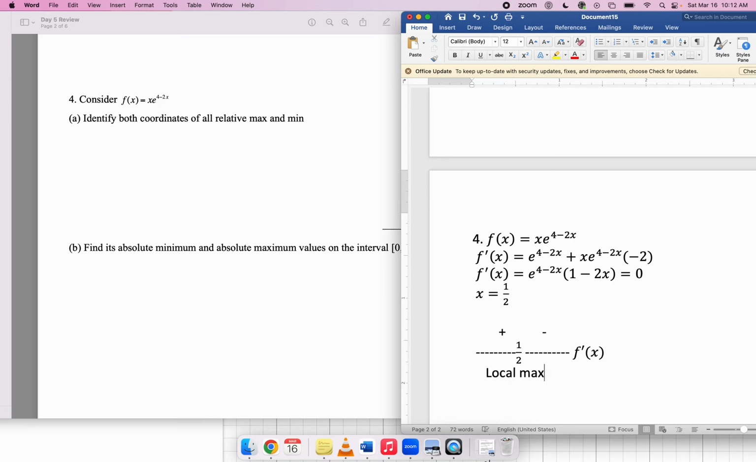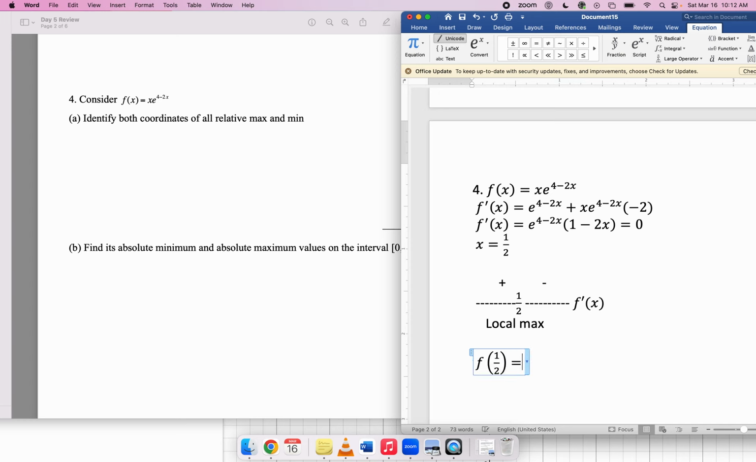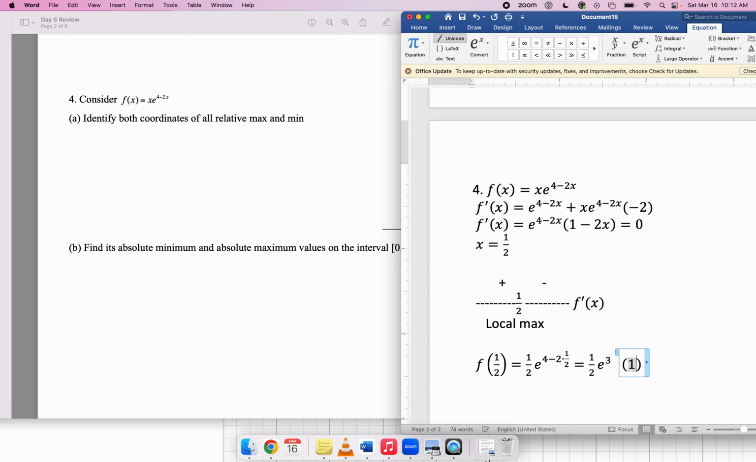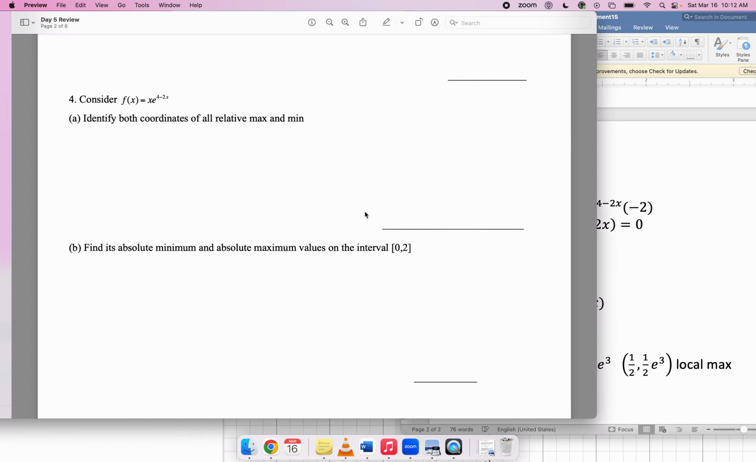They want us to find both coordinates, so we should find the y coordinate of this 1/2 value. f of 1/2 is 1/2 times e to the 4 minus 2 times 1/2, which is 1/2 e to the 3rd, I think. So the coordinates are 1/2 comma 1/2 e cubed. And that is our local max. That's all the critical points.